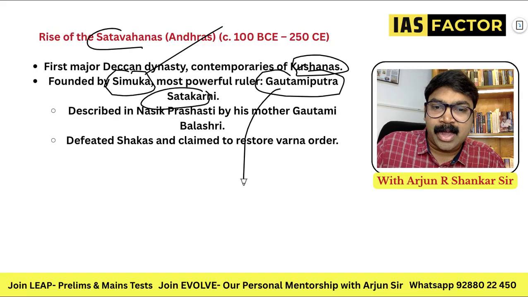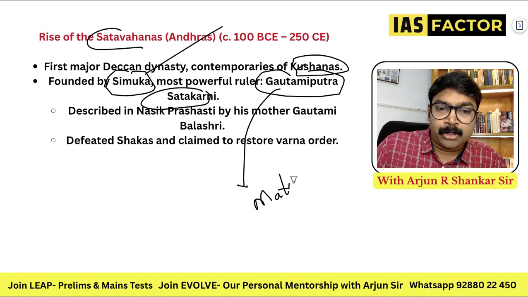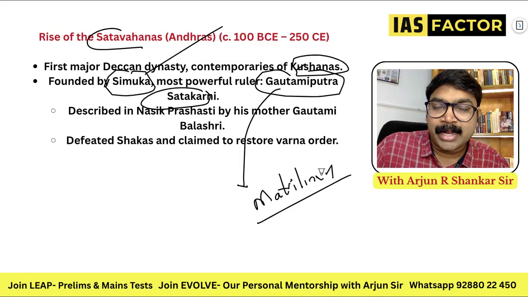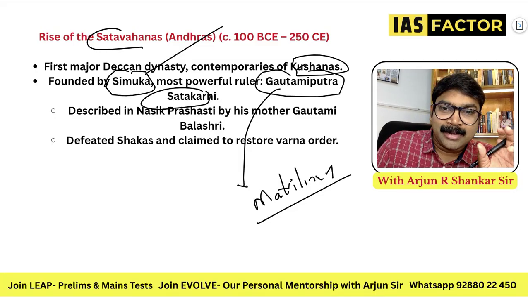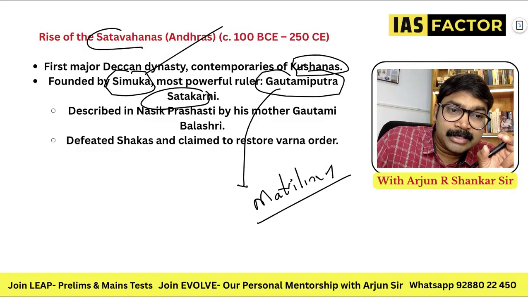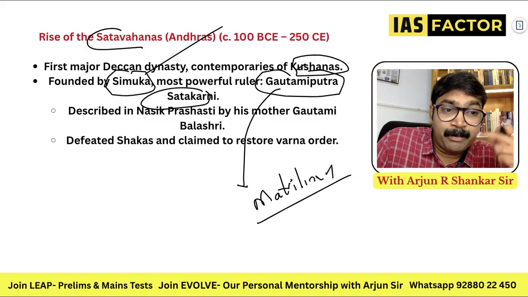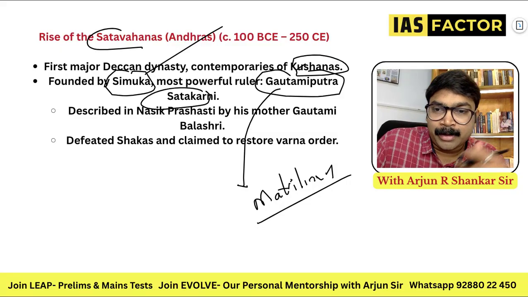You know why these Shatavahanas are more important? Because they have this matrilineal style. Most often when you learn about Indian society, we learn about the patriarchal or patrilineal system of inheritance. But they are matrilineal. We give examples of matrilinealism and we quote the Shatavahanas because they use the mother's name first: Gautamiputra Shatakarni. That means they give importance to mother and women.